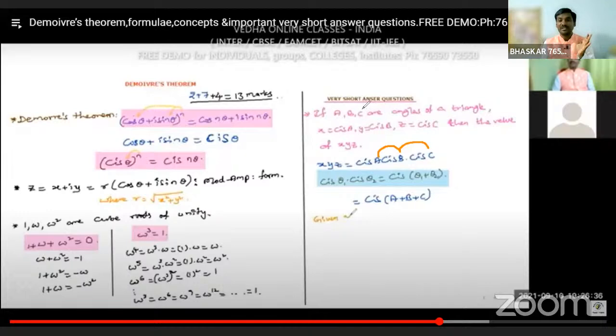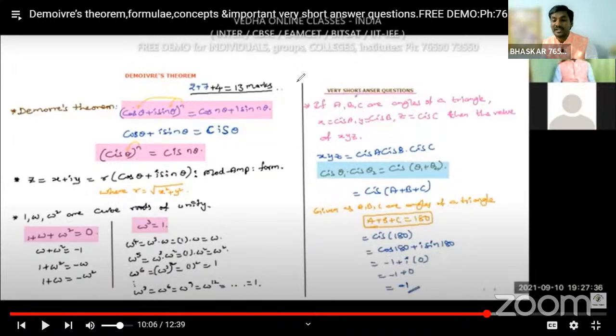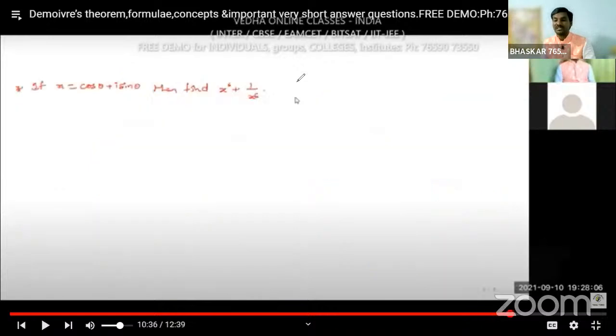It is given in the question: A, B, C are angles of a triangle ABC. If they are angles of a triangle ABC, we have the concept that the sum of angles in a triangle is equal to 180 degrees. A plus B plus C is equal to 180 degrees. That means cos 180 plus i sin 180. Cos 180 is minus 1 and sin 180 is 0. So minus 1 plus i into 0. So we get minus 1. The final answer is minus 1.